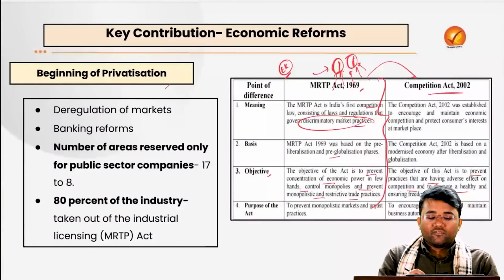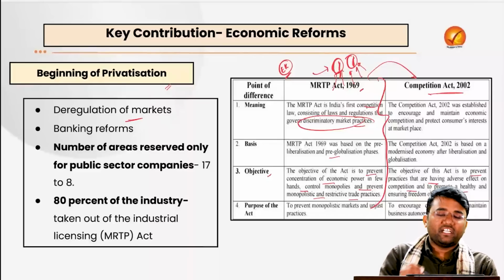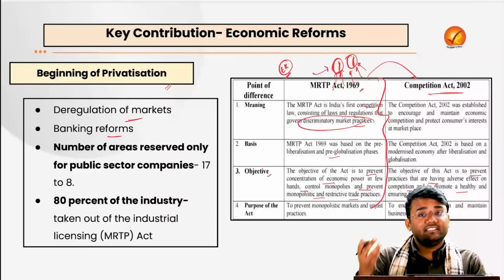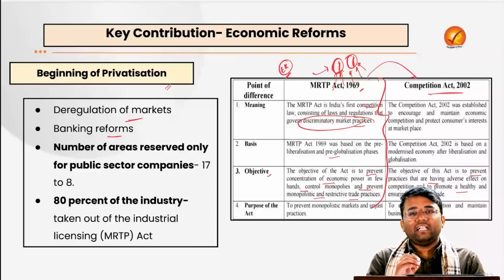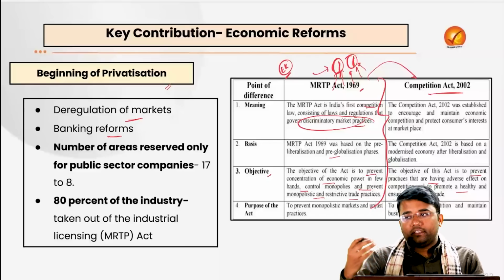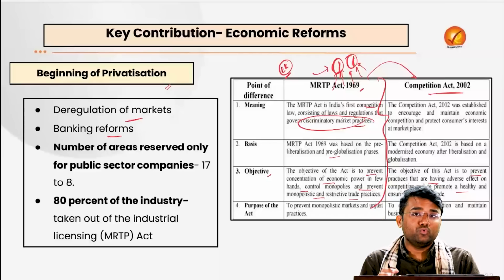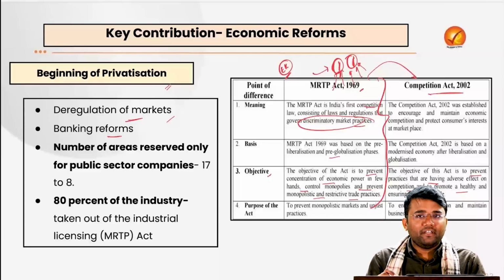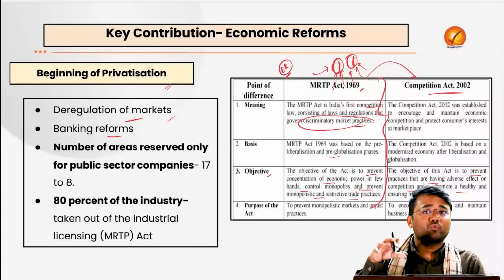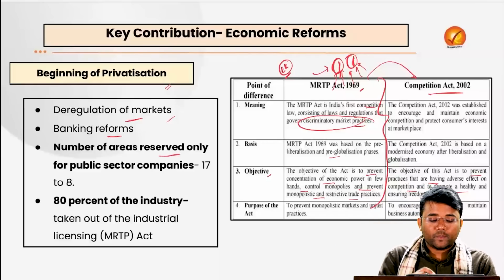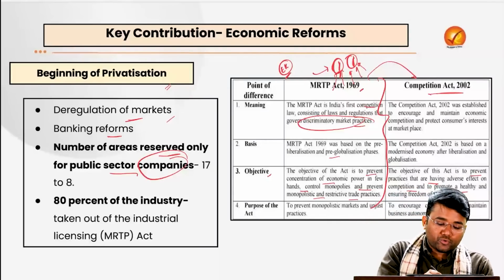Then privatization, because here the deregulation of markets happened and banking reforms were taken. Earlier, in 1969, nationalization of banks happened and there were only a few private banks, but the government understood that it would be more prudent if there are some private banks also who can help in lending activities and financial inclusion. The deregulation of the market should happen. It should not be overly regulated at the central level, but most things should be decided by market forces itself. The number of areas reserved for public sector companies, earlier 17, has been reduced to 8 only.